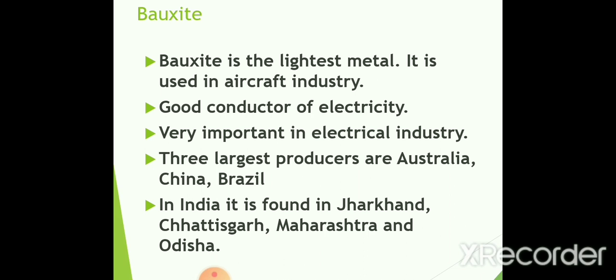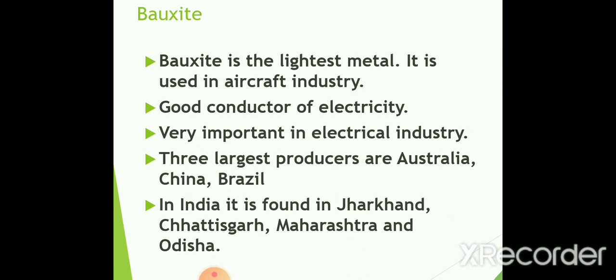Bauxite is considered the lightest metal, very important. So it is used in the aircraft industry. It is a good conductor of electricity, very important in the electrical industry, and the producers are Australia, China and Brazil. In India, it is found in Jharkhand, Chhattisgarh, Maharashtra and Orissa.